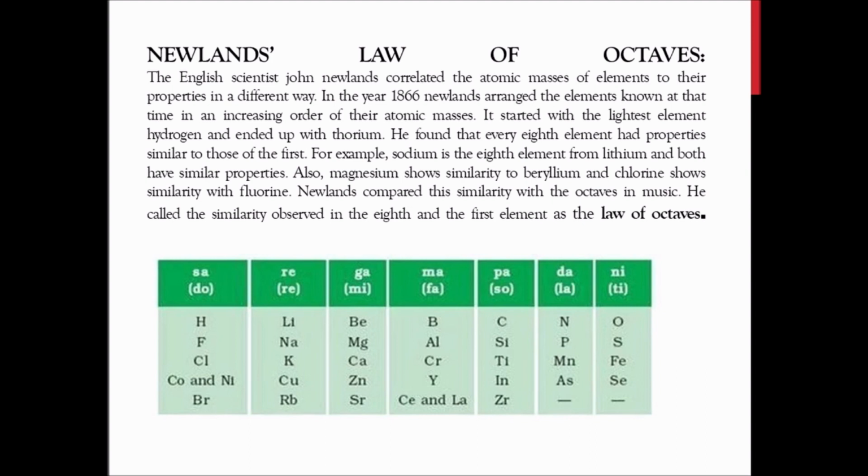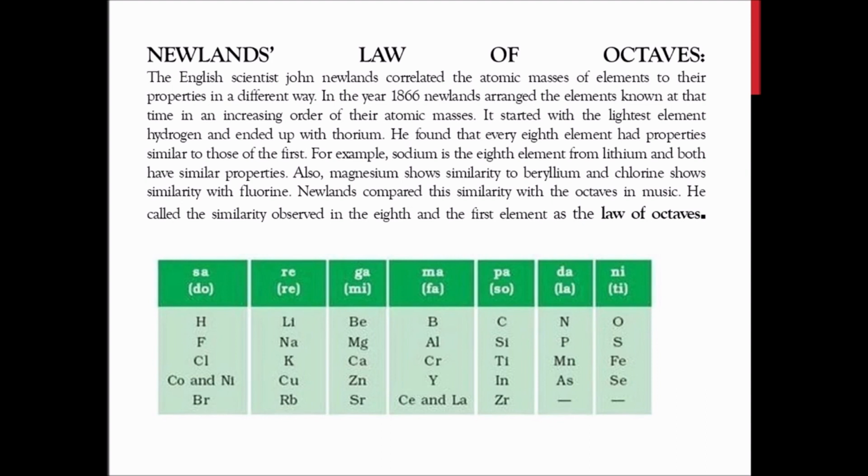Even though he tried to do it in the same way, it was not properly arranged at that time, or there were limitations. This was applicable only up to calcium. Newland's law of octaves was applicable up to calcium.